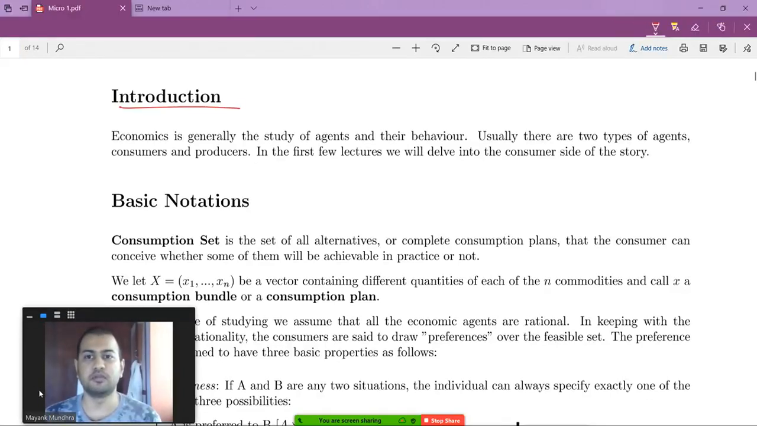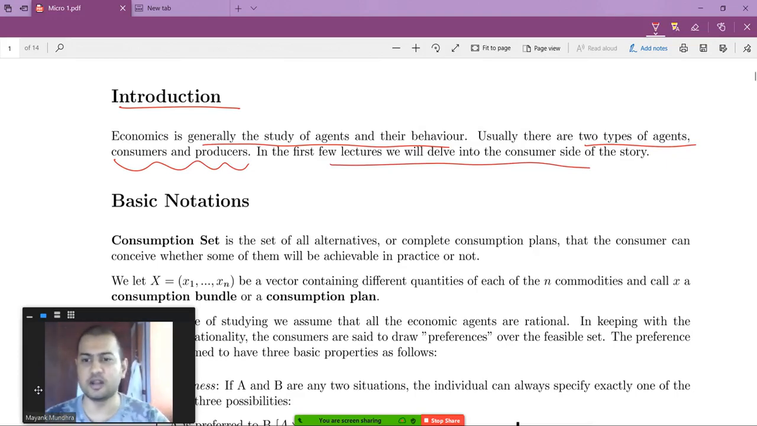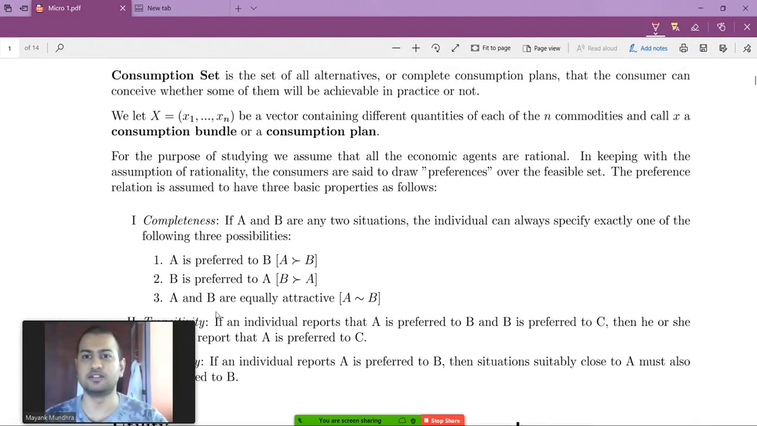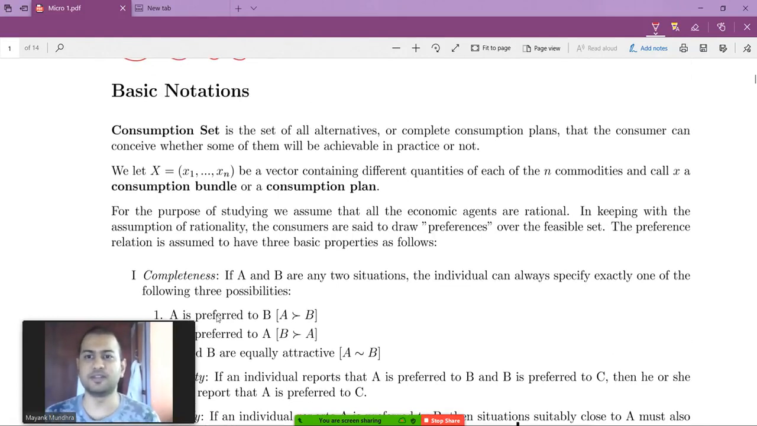So economics is the study of agents and behavior. We have two types of agents, consumers and producers. Initially we'll delve into just the consumer side of the story and how consumers are going to make their decisions. So first, some basic notations.